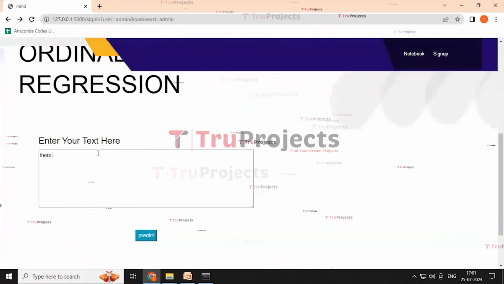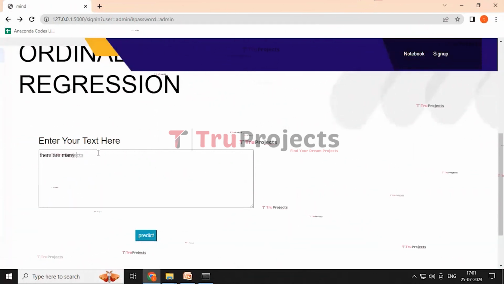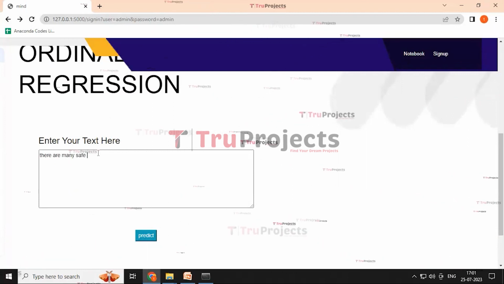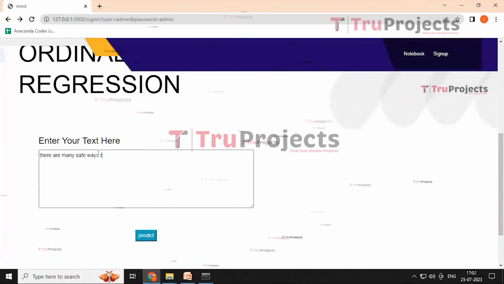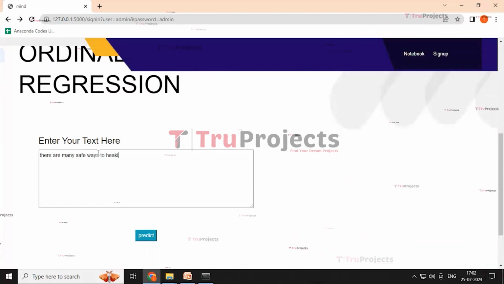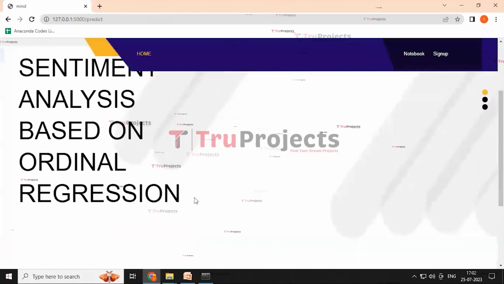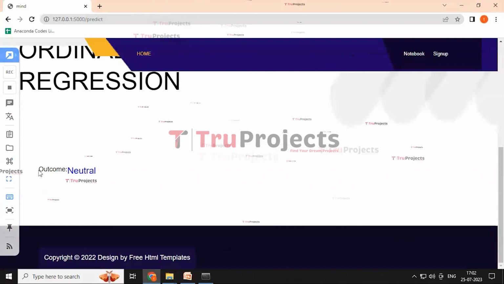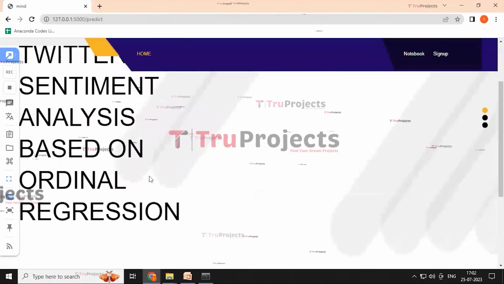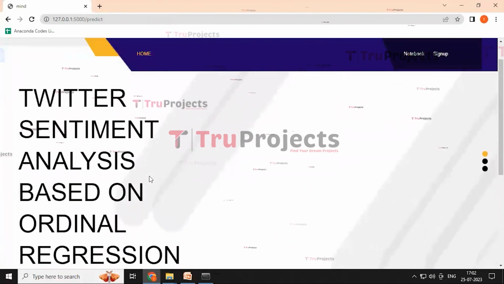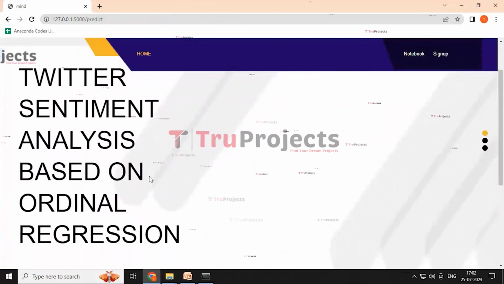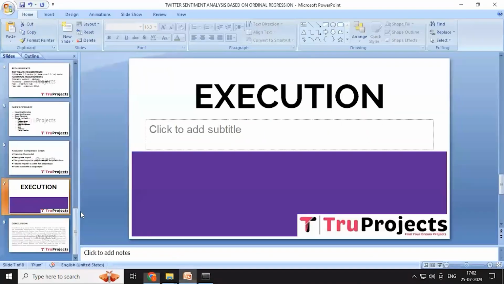There are many safe ways to heal your acne. And then click on the predict button. Here it redirects you to the result page and it gives an outcome as neutral. In this way, we can analyze the tweet based on the regression techniques.